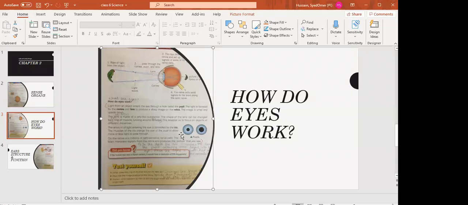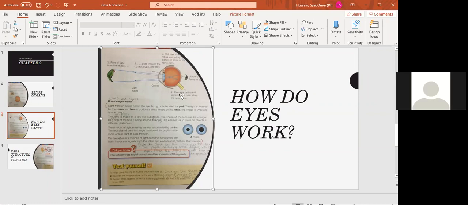So now we see a straight image, but how is that possible? On the retina the image is small and upside down, but because of the brain we see a straight image. Because of the brain we see a straight image, because of these optic nerves or nerve cells.